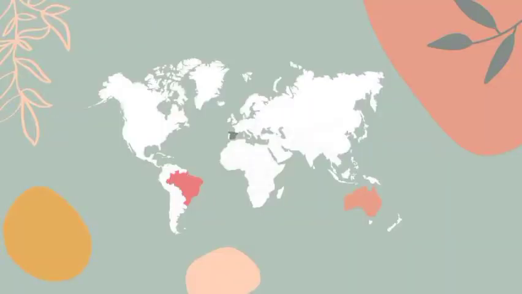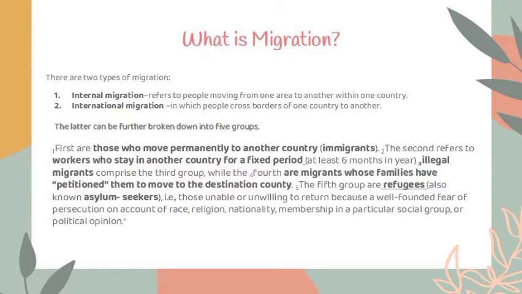What is migration? There are two types of migration. The first one is internal migration. Internal migration refers to a change of residence within national boundaries, such as between states, provinces, cities, or municipalities. It is also someone who moves to a different administrative territory. Basically, it refers to people moving from one area to another within one country.